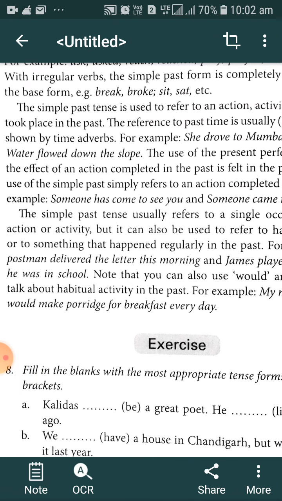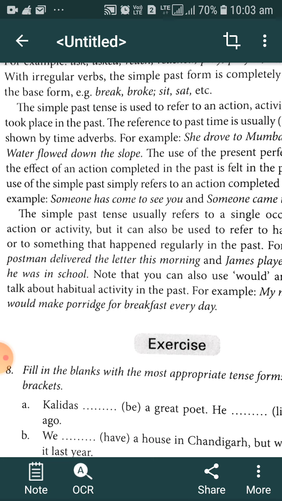When we are interested in when that particular action was done, that is, when we are interested in the particular time in the past, in such cases we have to use simple past tense. When we are interested in the effect, the relevance, of that action done at some point in the past, at the present moment, we generally use present perfect tense.